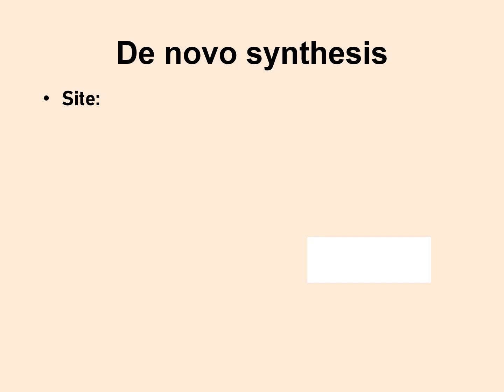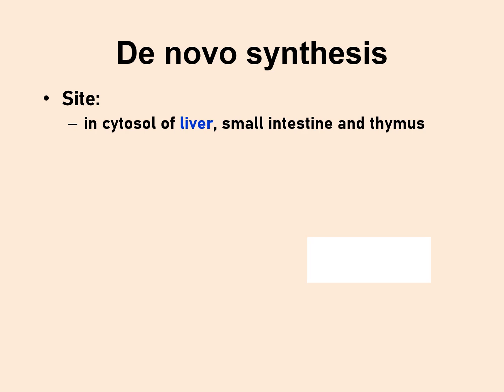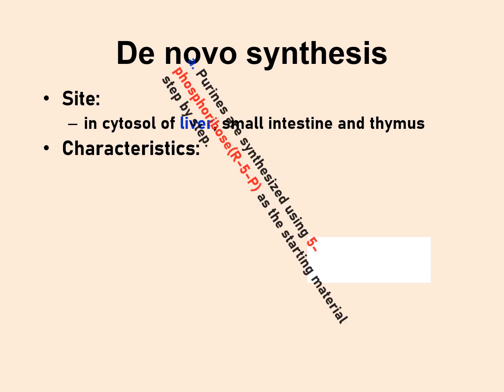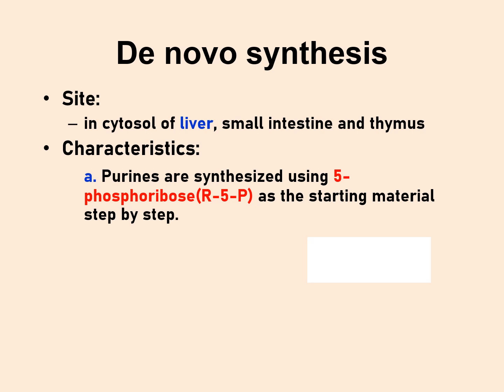that is, synthesis from basic precursors. For the de novo synthesis of purine nucleotides, the site is the cytosol of liver, small intestine and thymus. These are the sites where purine nucleotide biosynthesis takes place. The characteristics are such that purines are synthesized using ribose 5-phosphate. So the first material on which everything is built up and the nucleotide is made, the first stepping brick, is 5-phosphoribosyl pyrophosphate.